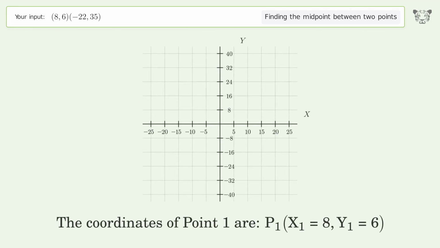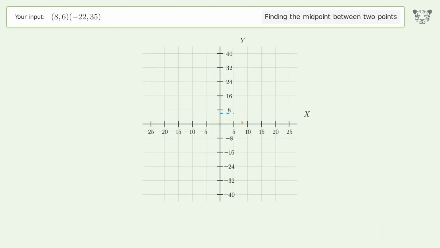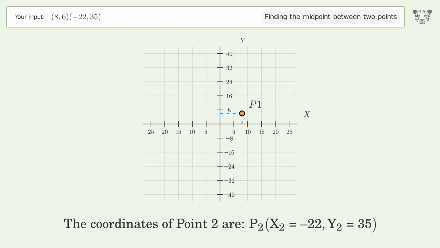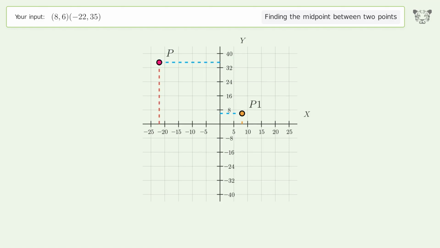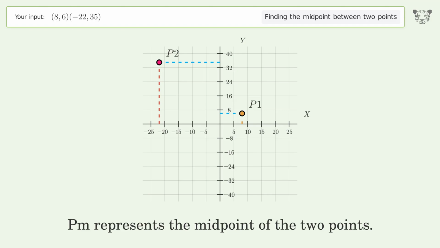The coordinates of point 1 are x1 equals 8, y1 equals 6. The coordinates of point 2 are x2 equals -22, y2 equals 35. PM represents the midpoint of the 2 points.